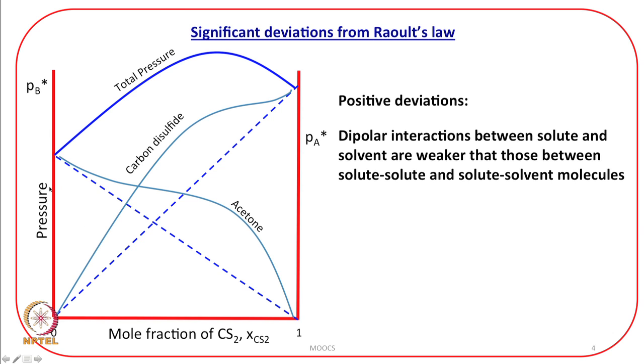Look at the plot of pressure against mole fraction of carbon disulfide in a mixture of carbon disulfide and acetone. Here, this is pressure against mole fraction of carbon disulfide from 0 to 1. This dotted line is Raoult's law. This is how the dependence would have been had the solution been ideal, had there been no deviation. But you see, there is a positive deviation. The actual vapor pressure varies like this.